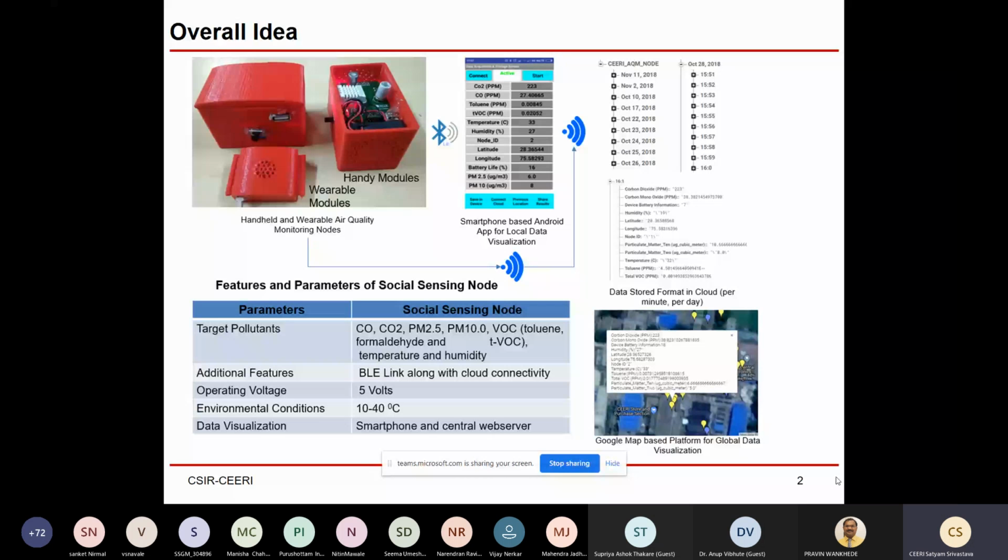Now near the device, you are seeing this app screen, which has different buttons like connect and status of the device, active. Right now it is showing active, and start. At the bottom there is a save in device button, a connect cloud button, previous locations, and share result. In the middle you can see the data coming from the device for different parameters: carbon dioxide, carbon monoxide, toluene, total VOC, temperature, humidity, node ID, latitude, longitude, battery life, and particulate matter PM2.5 and PM10. These were basically developed for air quality, that's why these parameters are there.